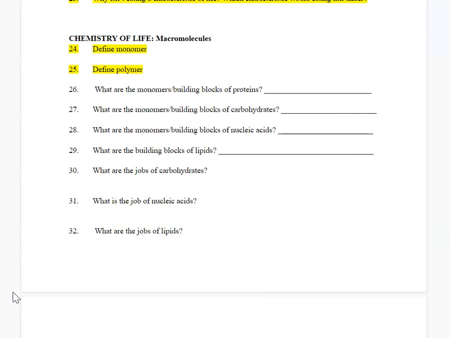Now, the jobs of carbohydrates are to store energy and to provide structure. The job of nucleic acid is to store genetic information. The jobs of lipids, exactly like carbohydrates, but done in a different way, they also store energy, they also provide structure.